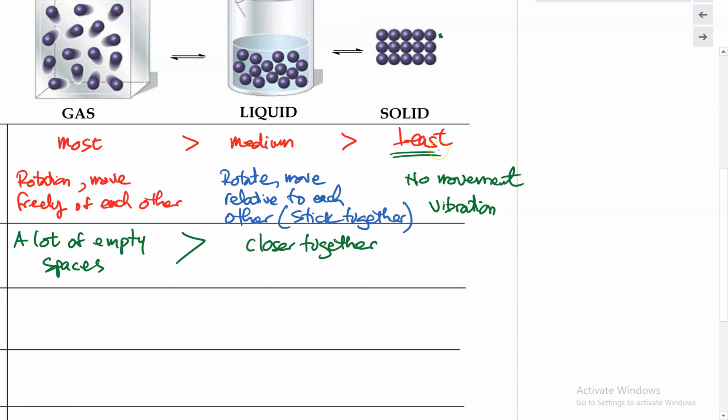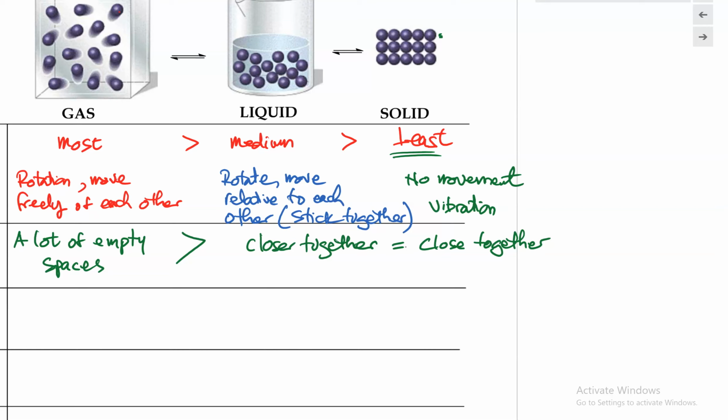Now, in comparison, the solid state also has particles that are very close together. In fact, the liquid and the solid state have about the same amount of spacing between them. Maybe one is a little bit more than the other, but very, very close together.